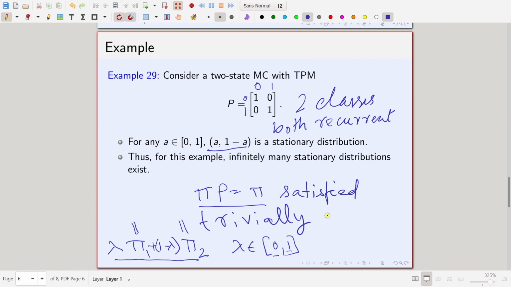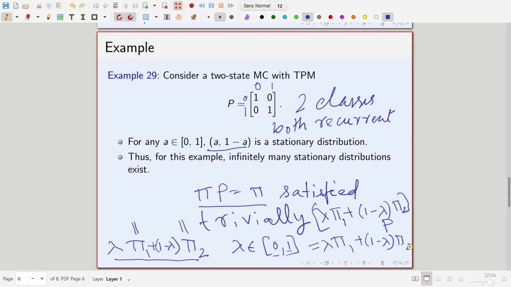Also, because of the linearity of matrix multiplication, if I multiply lambda pi 1 plus 1 minus lambda pi 2 with p, this again just becomes lambda pi 1 plus 1 minus lambda pi 2, following the rules of matrix multiplication and using the fact that both pi 1 and pi 2 are stationary distributions.